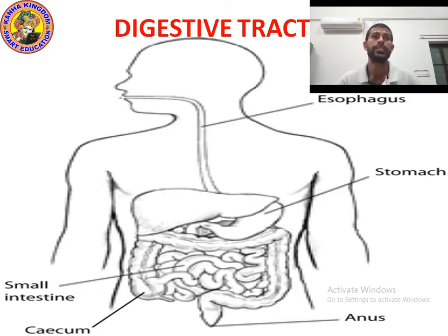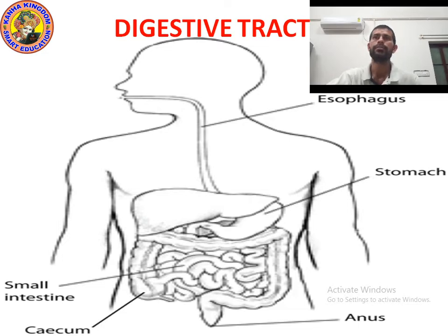Okay kids, the first part is the digestive tract, meaning the alimentary canal. It includes different parts, as you can see on the screen. The first part of the digestive tract is the mouth.